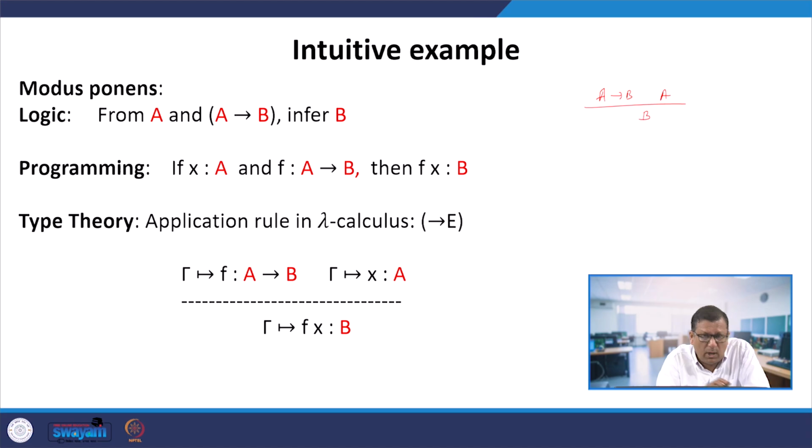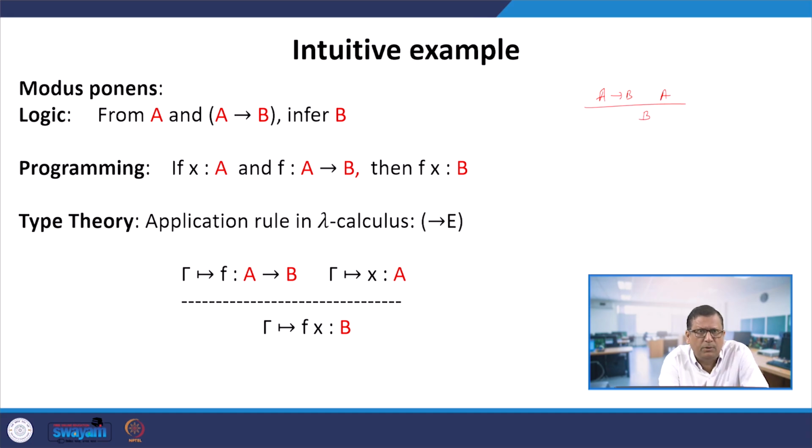When we talk about programming, we say if a function takes as input an argument of type A and returns a value of type B, so the function type is A arrow B, and if x has type A, then f x will be of type B. Now the role of A and B changes to types, but the structure hasn't changed. The structure that from A and A arrow B we infer B remains the same.